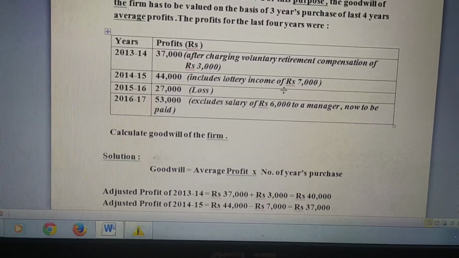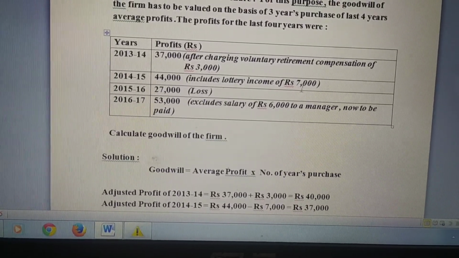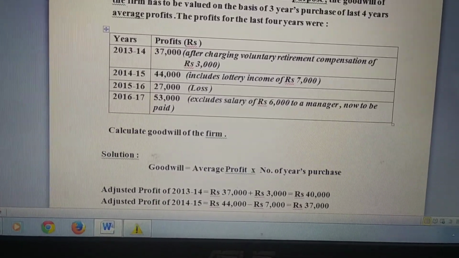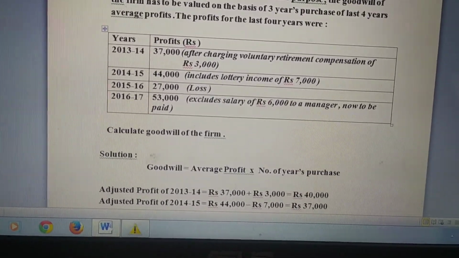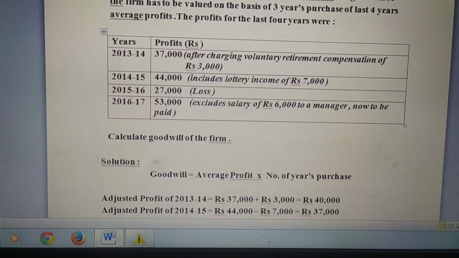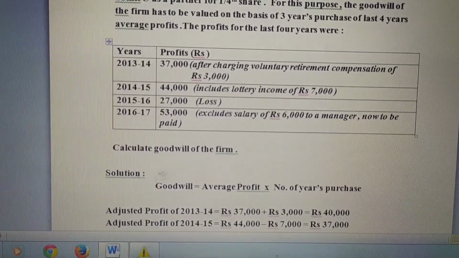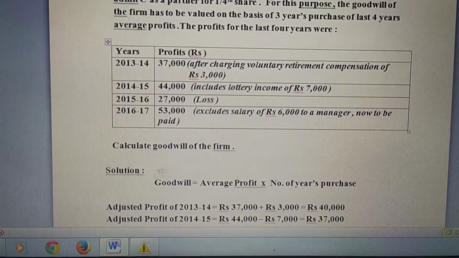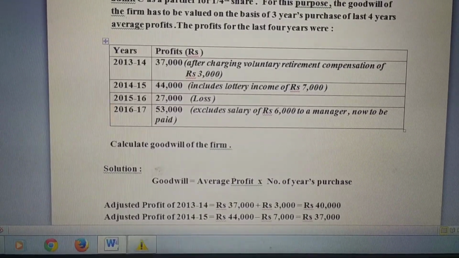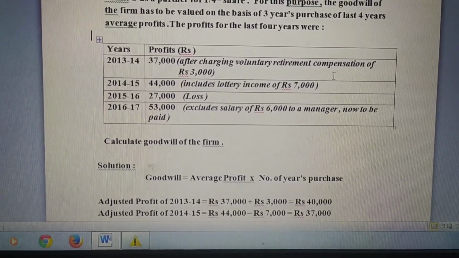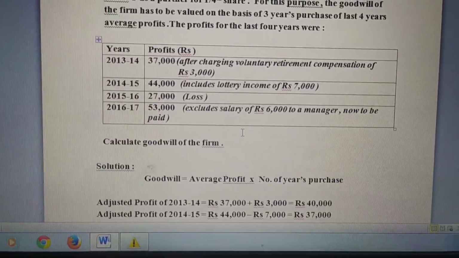In the next year you can see it is written lottery income of rupees 7,000. Now what kind of income is it? It is a kind of abnormal income. Why abnormal income? Because it is not relating to the trading concern. It is a sudden income. It is not related to the goods and services which they are dealing with. It is sudden income from the speculation they have earned.